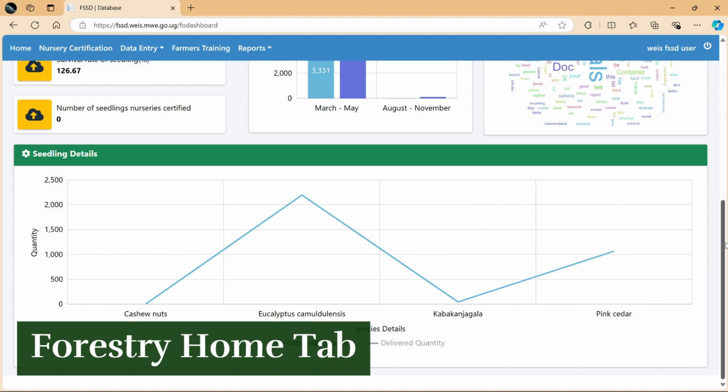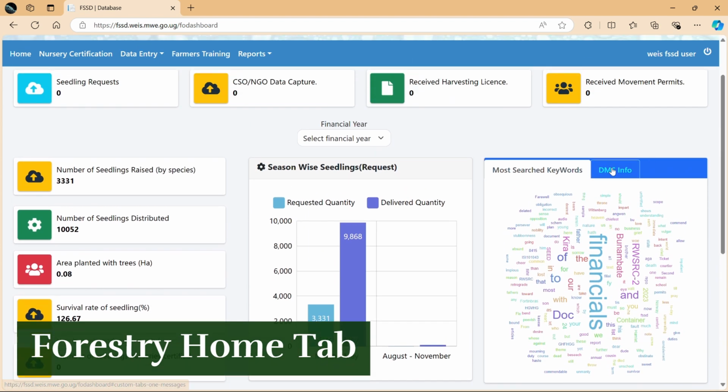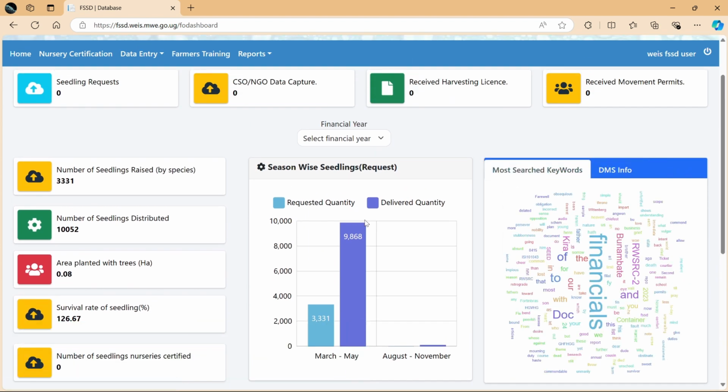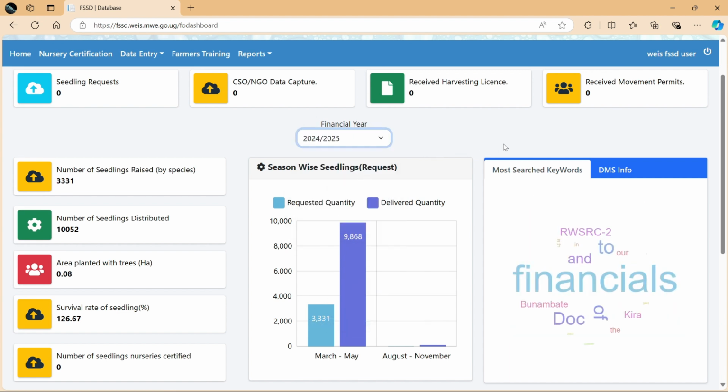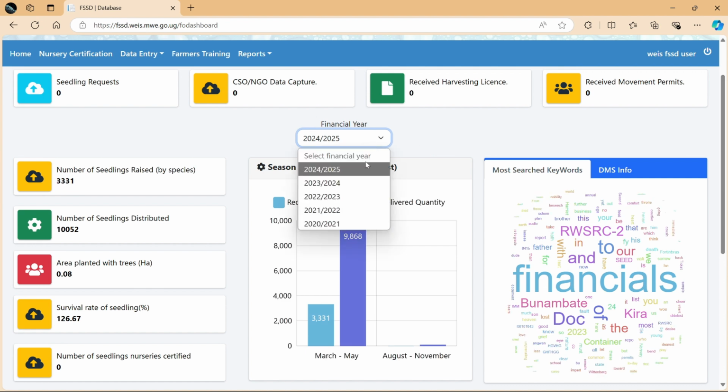Tab 1. The Forestry Home tab. The Home tab gives a user an instant glance into the key performance indicators of the Forestry Department.